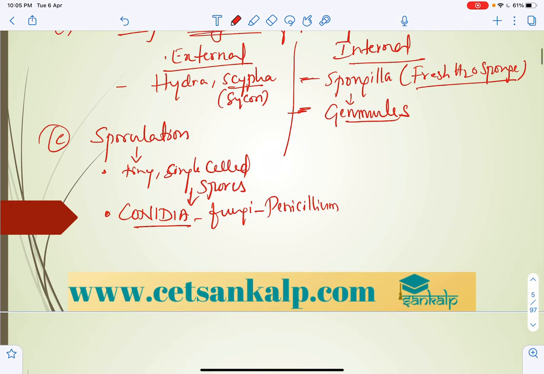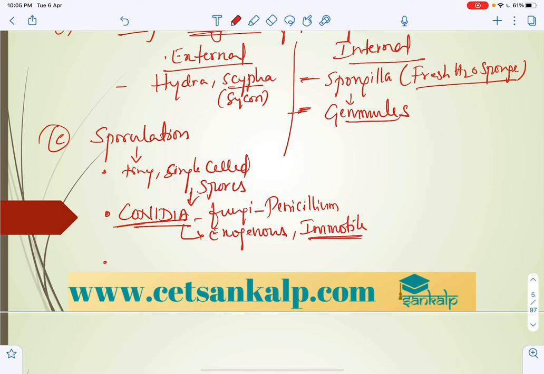These conidia are immotile, that is non-motile, and exogenous, they are produced externally. So this is very, very important.